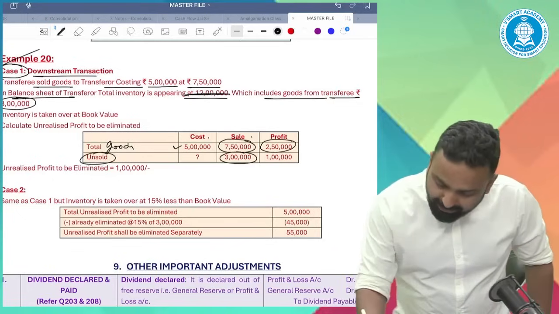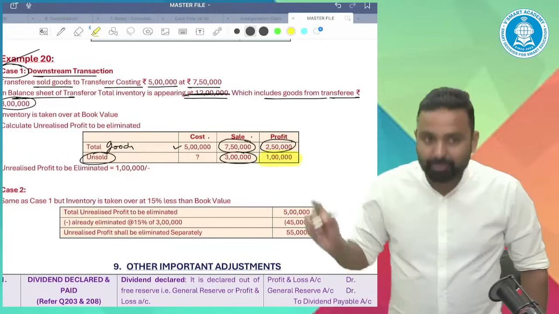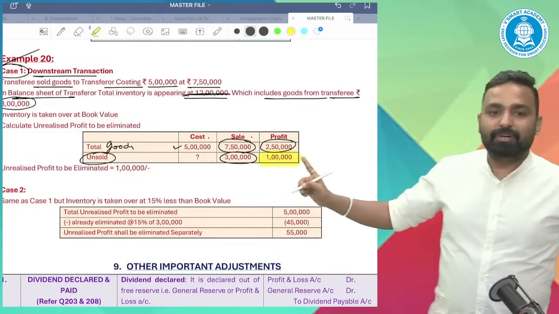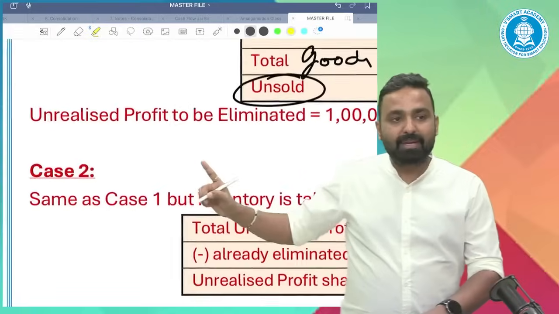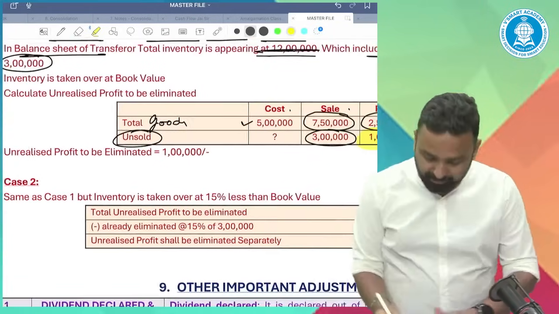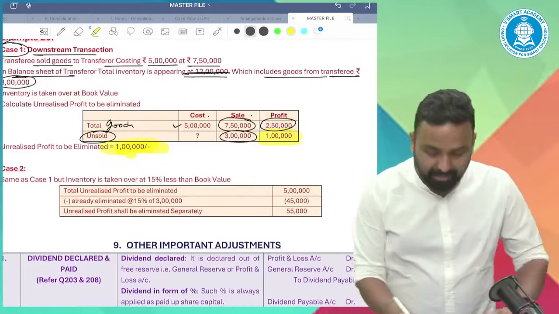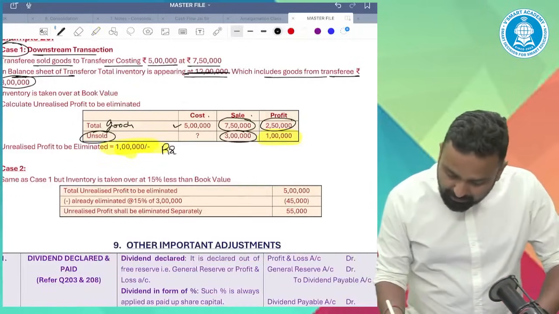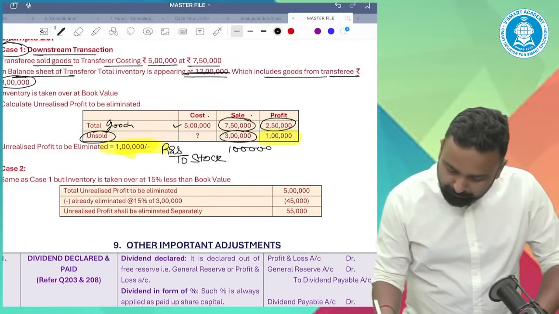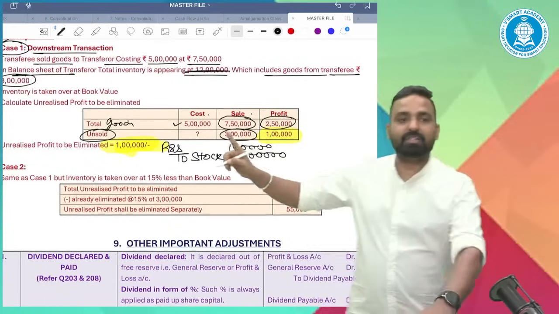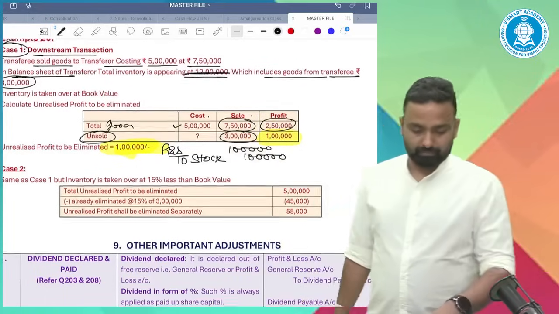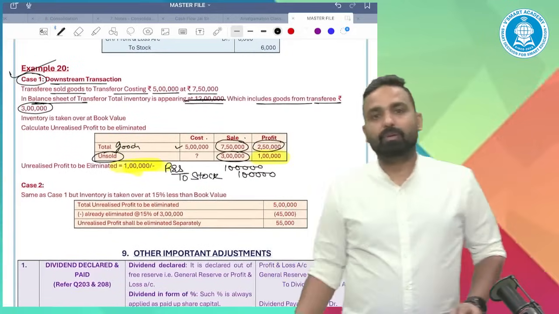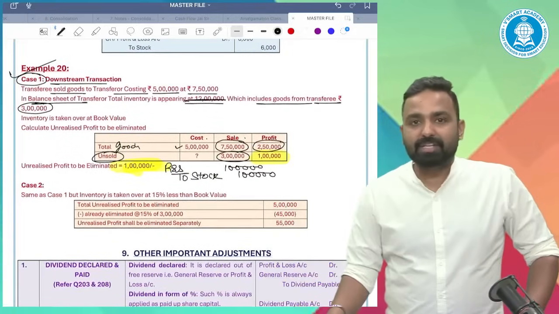So what should be the profit? The profit should be 1 lakh. We have to eliminate unrealized profit of 1 lakh. What entry we have to pass? Reserve and surplus to stock, 1 lakh. Guys, case 1 clear?